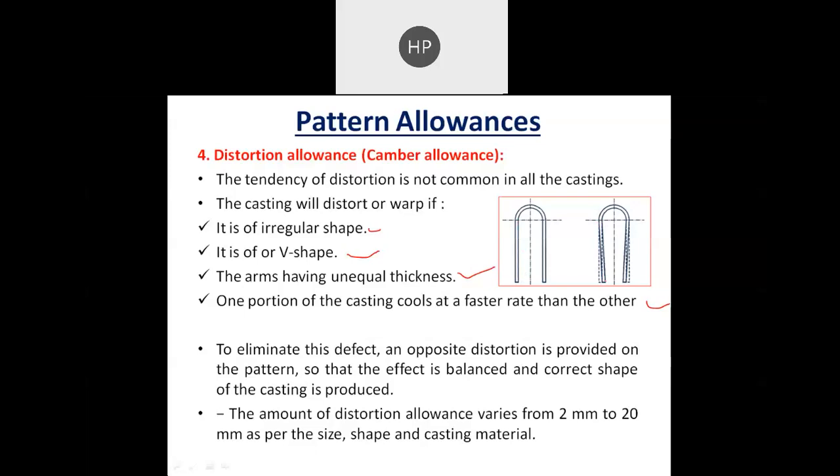So to get the exact shape and size, we give an allowance in the opposite direction, so that due to that camber or distortion allowance, we can get a product of exact shape and size. So this is how distortion allowance is provided by the patternmaker.